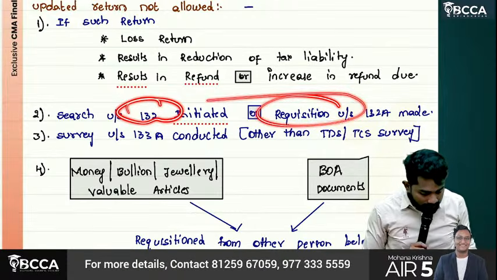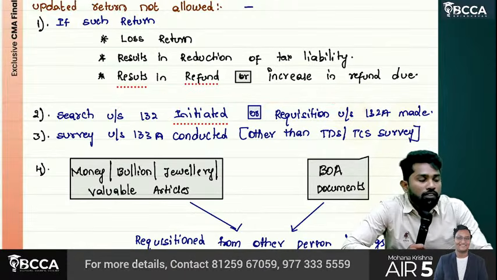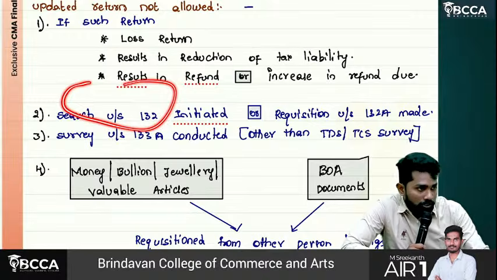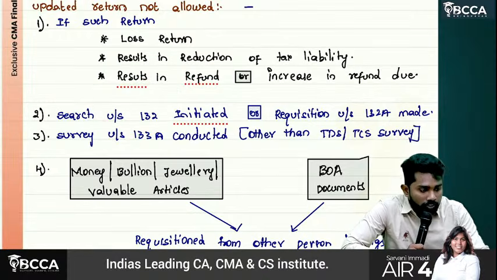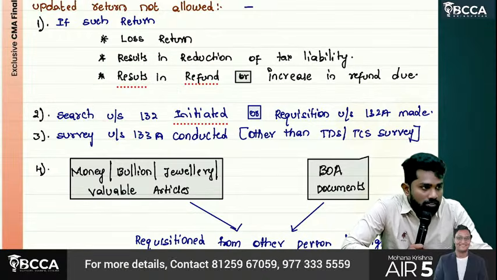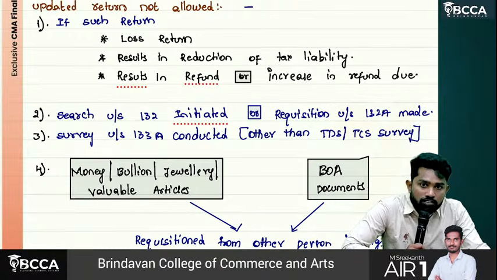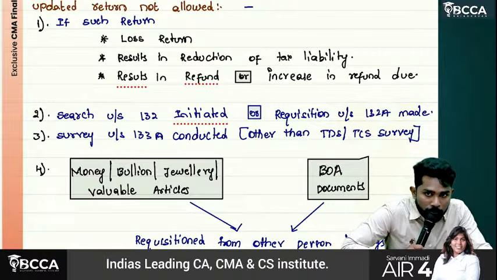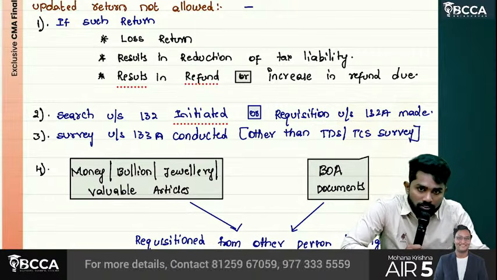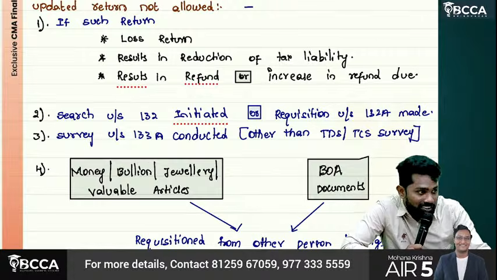Then, search and requisition. Sir, search you can understand. When income tax authorities have evidence or proof that you have some incomes which were not reported, they can initiate a search. What is requisition?